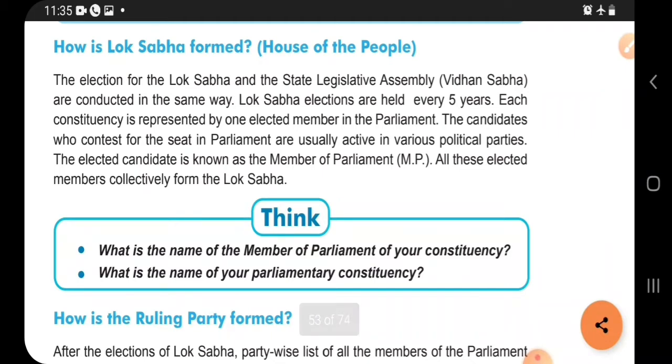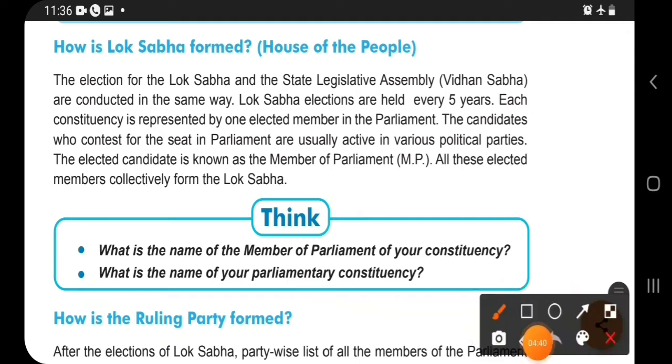How is Lok Sabha formed? Here we are going to learn about the Lok Sabha and the Rajya Sabha. First we are talking about Lok Sabha. The election of Lok Sabha and the State Legislative Assembly, that is Vidhan Sabha, is conducted in the same way. Lok Sabha elections are held every 5 years.